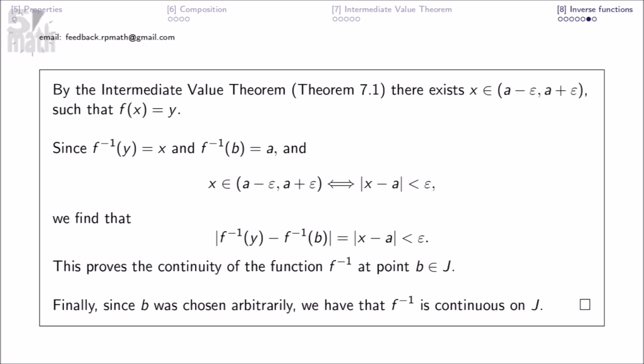By the intermediate value theorem, there exists x in this such that f of x equals y. Since f inverse of y equals x and f inverse of b equals a, we find that this. This proves the continuity of the function f inverse at point b in j. Finally, since b was arbitrarily chosen, we have that f inverse is continuous on j.